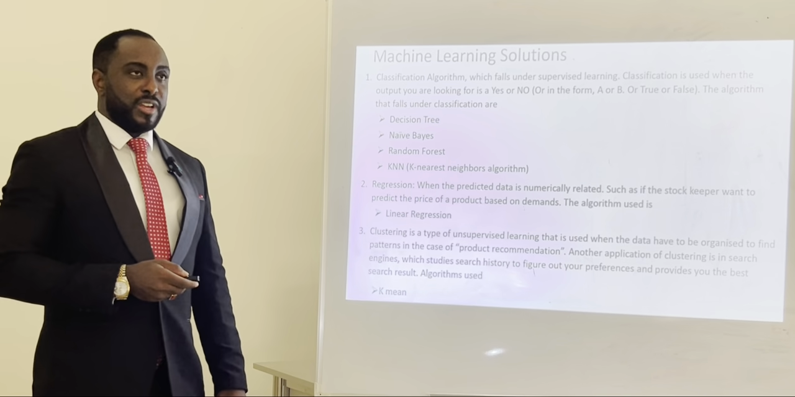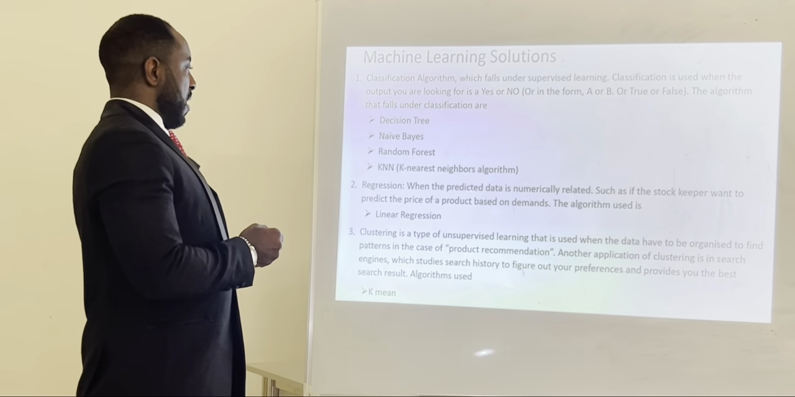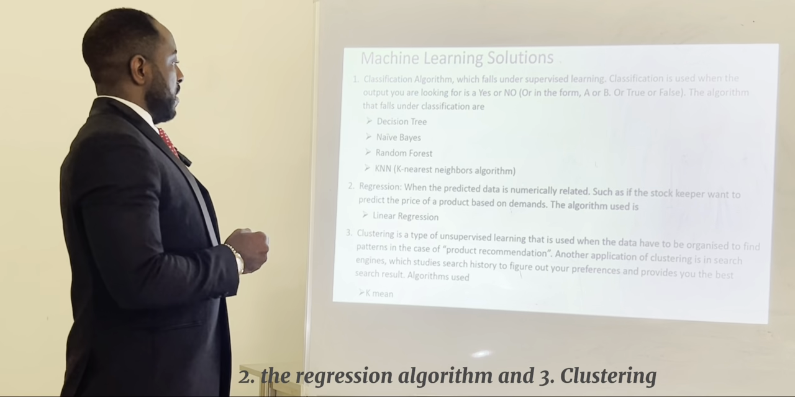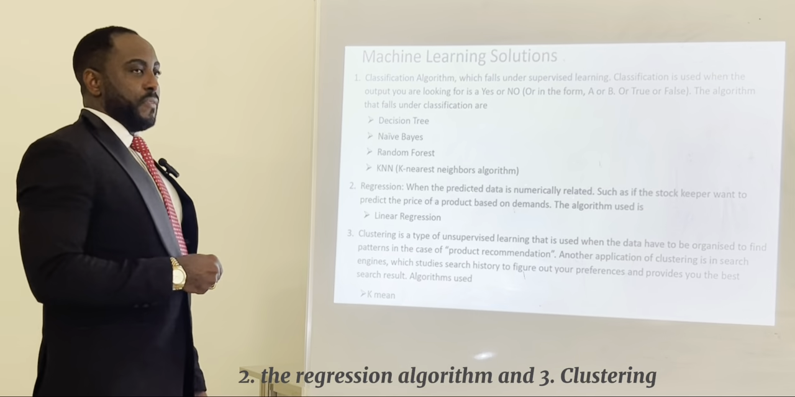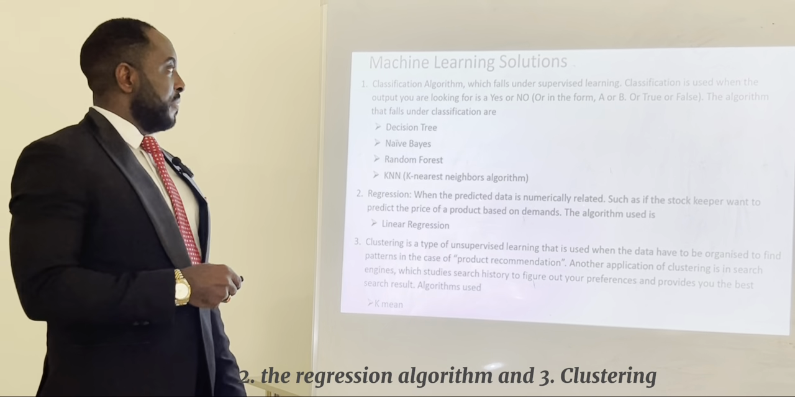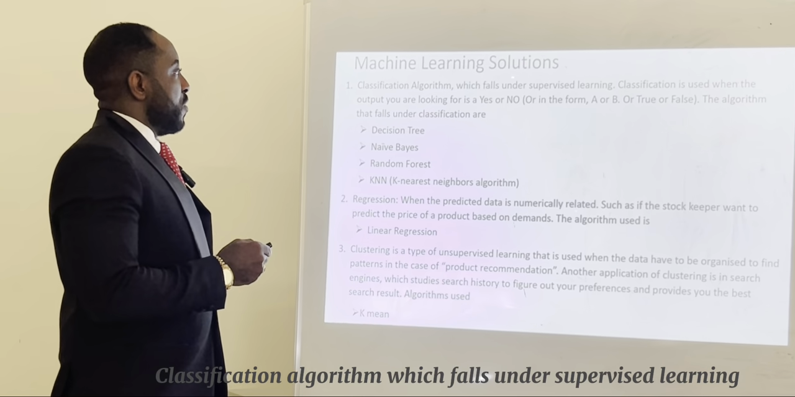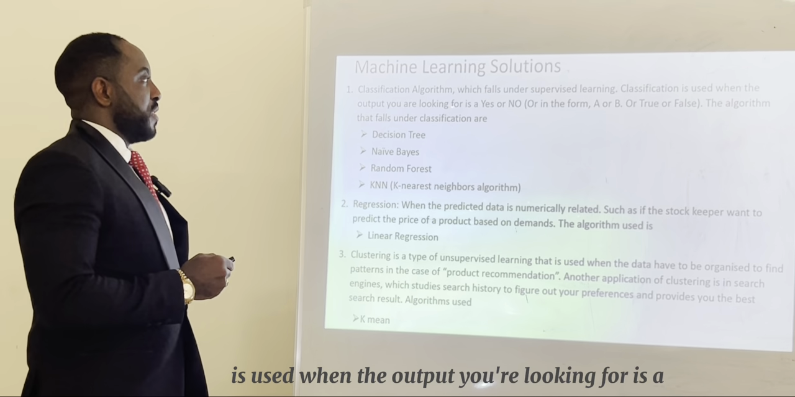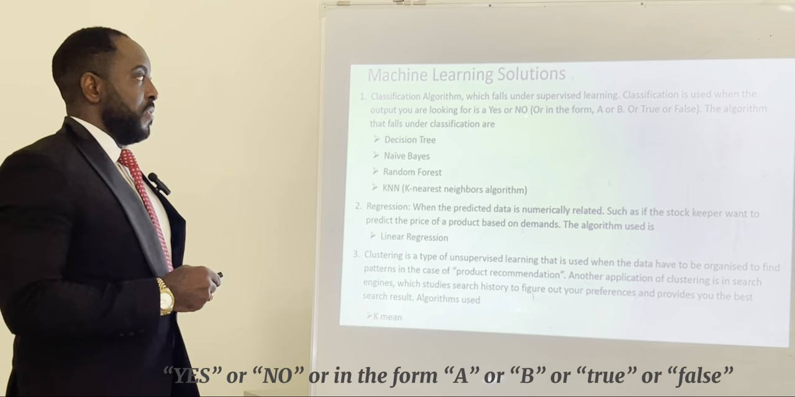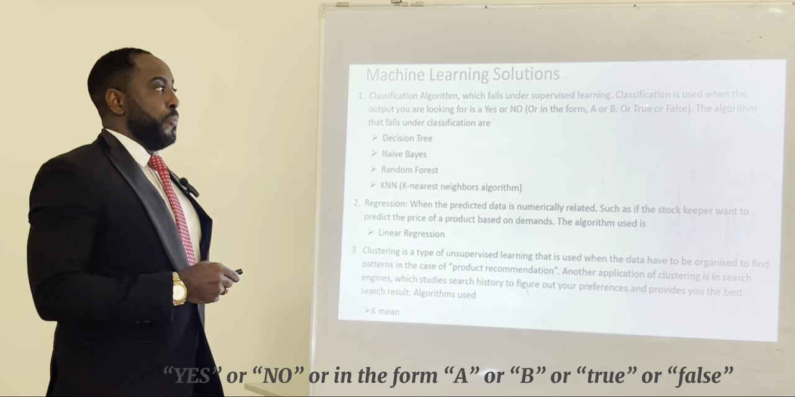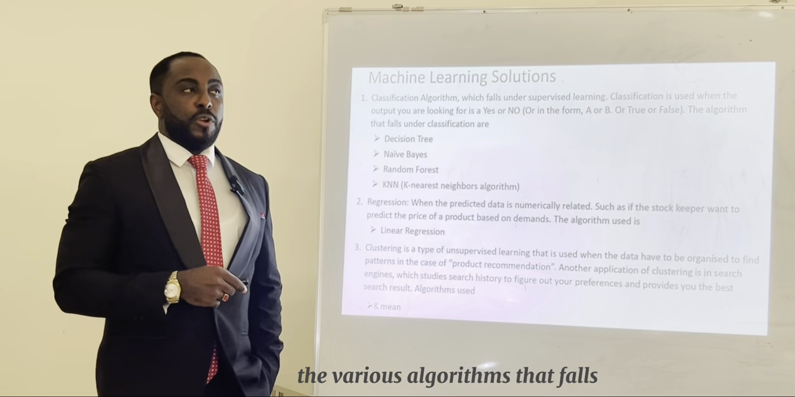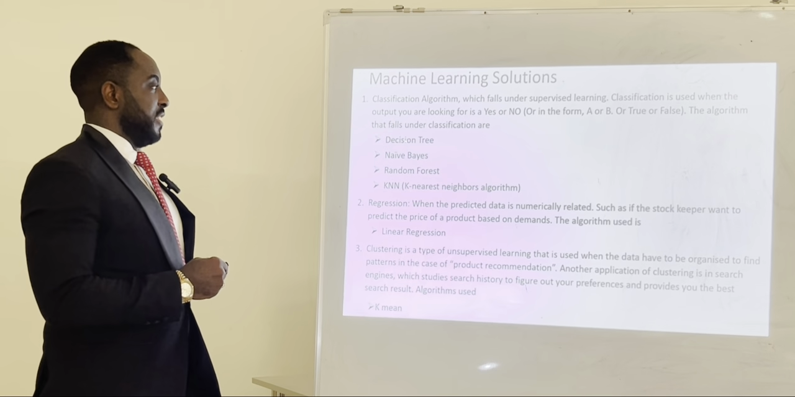All right. So we have various machine learning algorithms that we'll look at. One, we have the classification algorithm, we have the regression algorithm, and we have the clustering algorithm. Classification algorithm falls under supervised learning. Classification is used when the output you're looking for is a yes or no, or in the form A or B, or true or false.